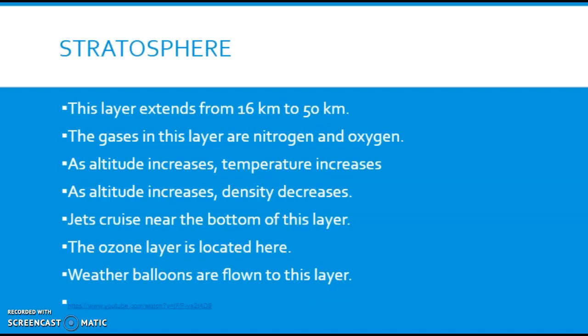The stratosphere, this layer is the second layer. It's from 16 kilometers to 50 kilometers. The gases in this layer are nitrogen and oxygen. And in this layer, as altitude increases, so as you're moving up higher in this layer, you will see that temperatures are going to increase. As altitude increases, density decreases.